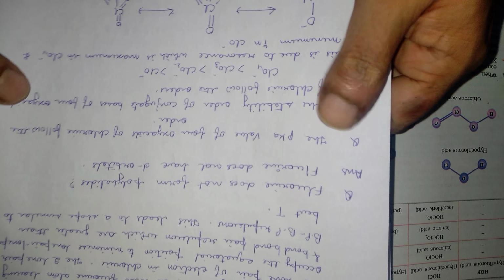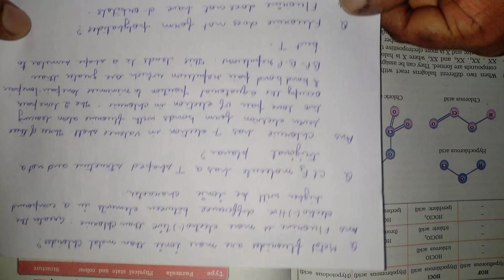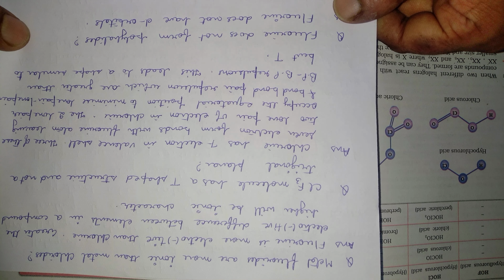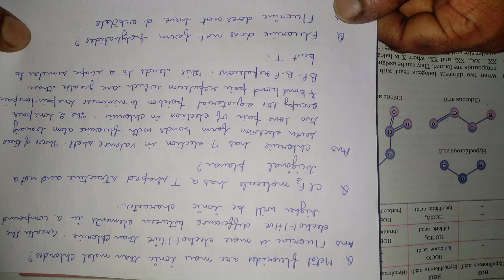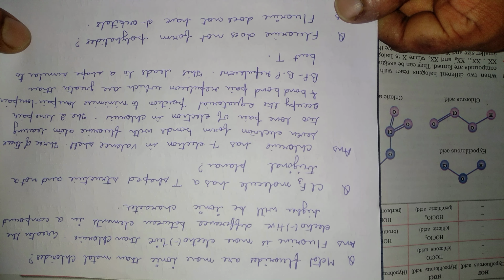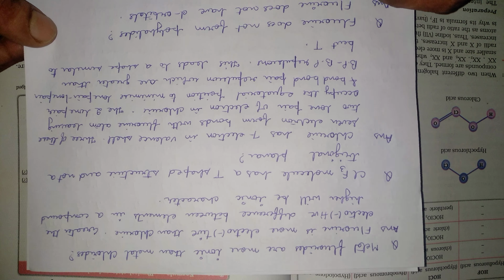Now let's discuss some more questions of this halogen family. That is, why metal fluorides are more ionic than metal chlorides. Fluorine, as I have already discussed, is more electronegative than chlorine, and the greater the electronegativity difference between the elements in a compound, the higher will be the ionic character. Okay.